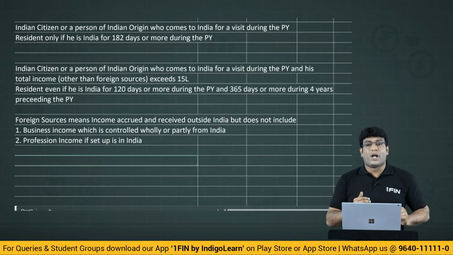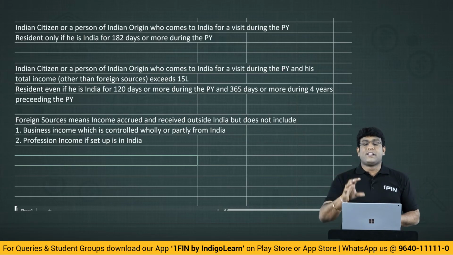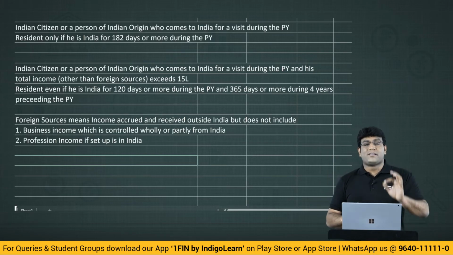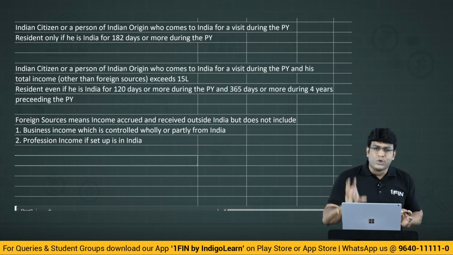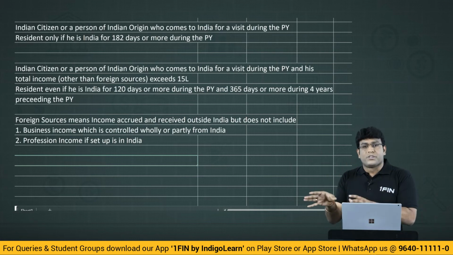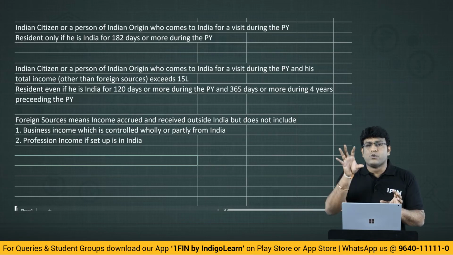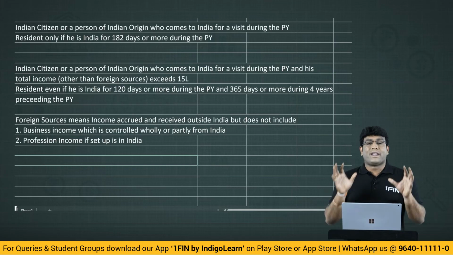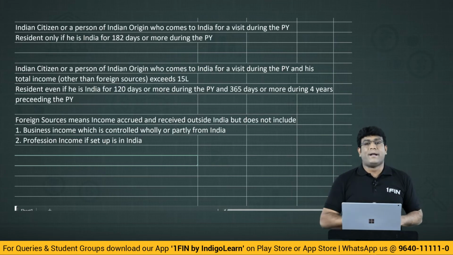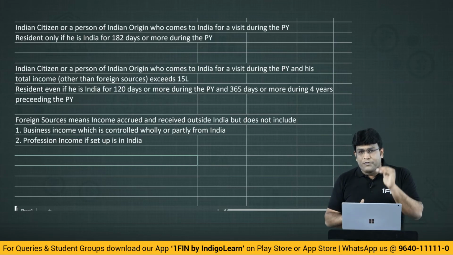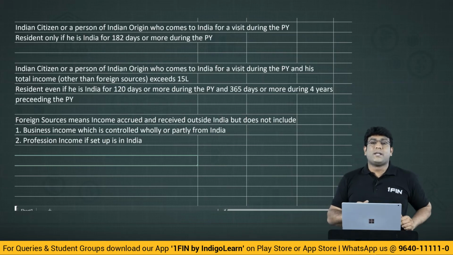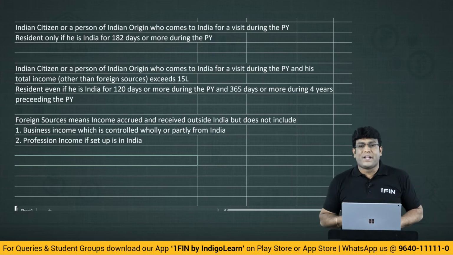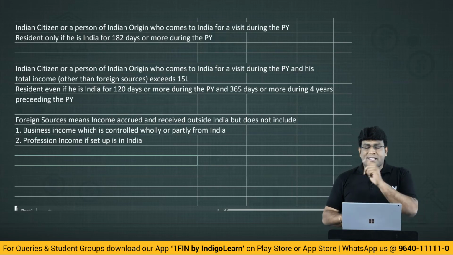But that total income means what? Total income other than foreign sources. And foreign sources means accrued and received outside India, but does not include business income controlled from India. Professional income if setup is in India. These two are not considered in foreign sources. When I say that these two are not considered in foreign sources, that means that these two are considered for calculation of that 15 lakhs limit. When they are not considered for foreign sources, they are considered for 15 lakhs limit. You are getting what I am trying to say, my dear friends? Very, very important point. Let's see one example now.